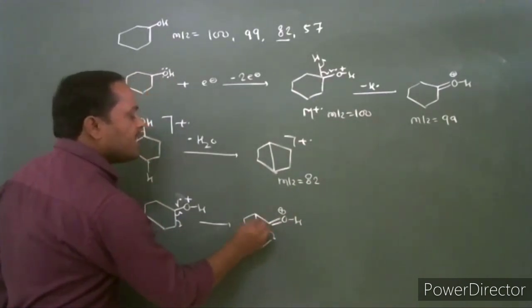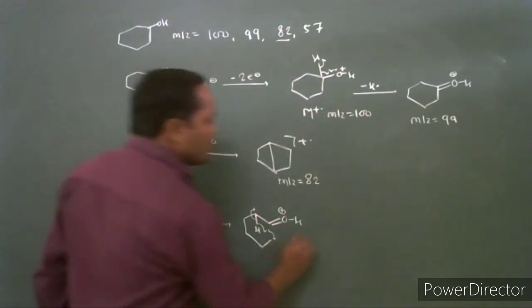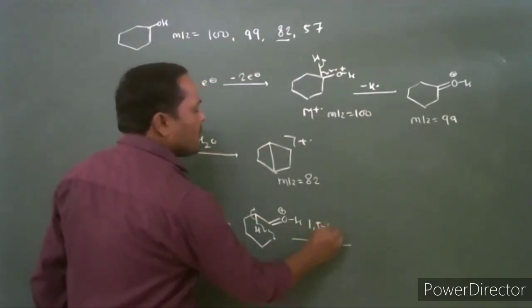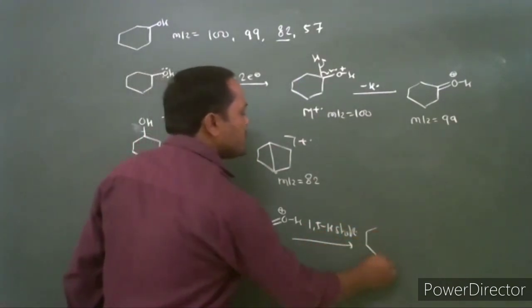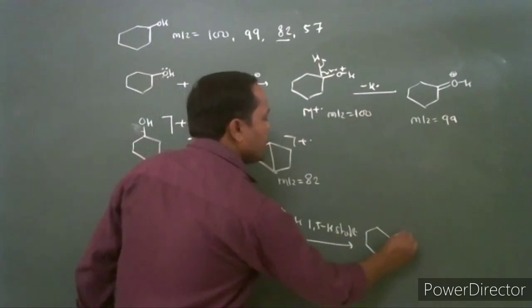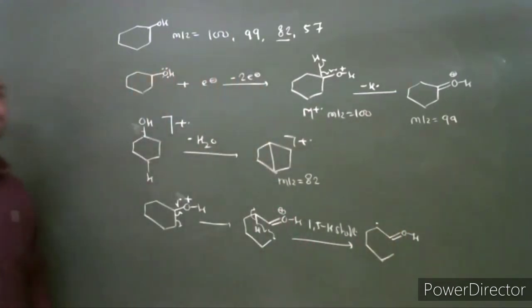This radical cation in the second step undergoes a 1,5 hydrogen shift. The radical shifts to the conjugated position.